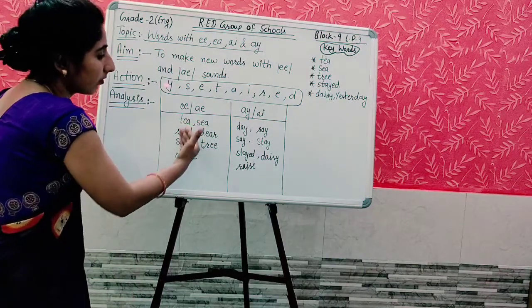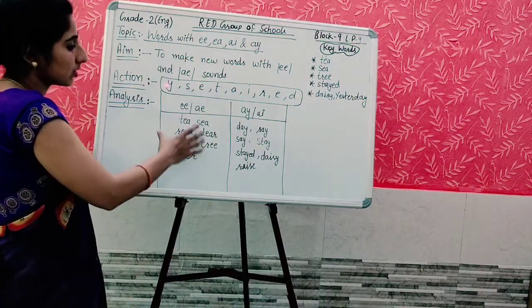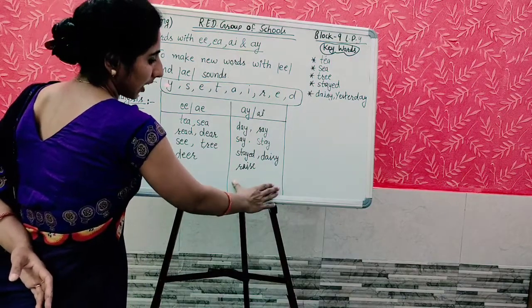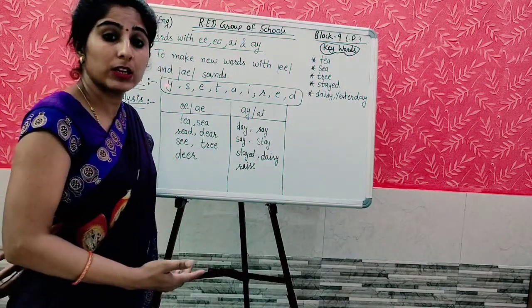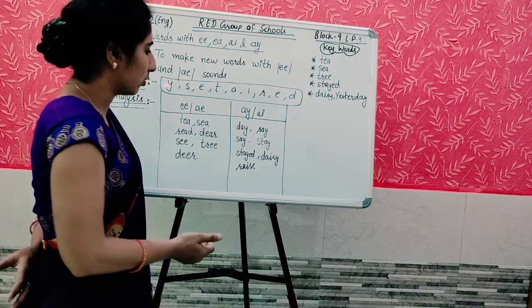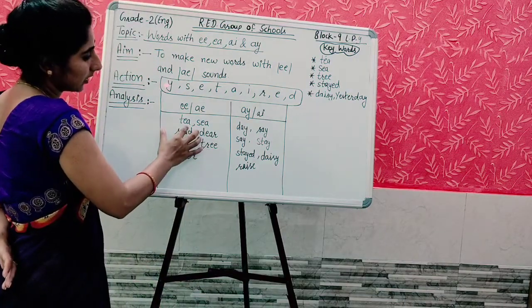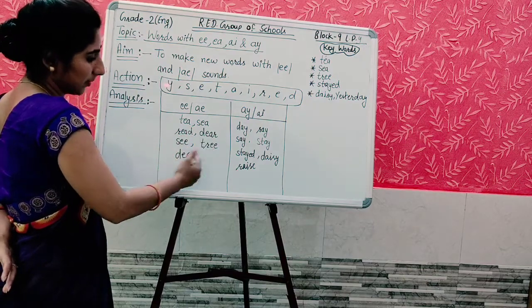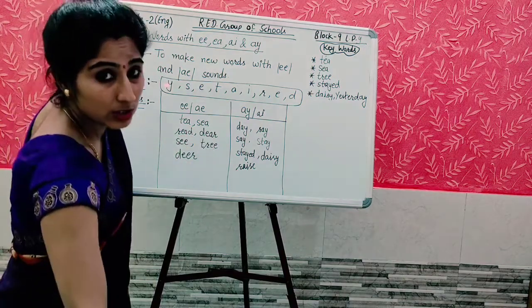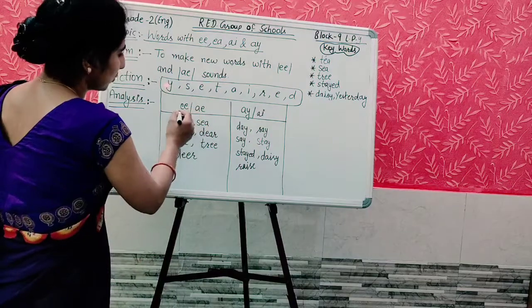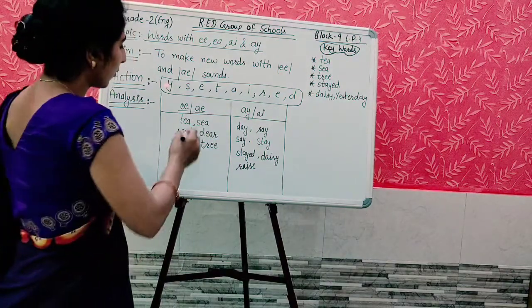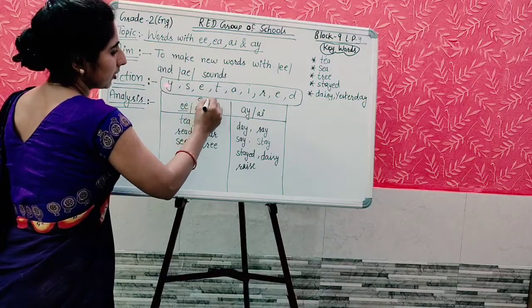In this we have written the words which are having the sound E, and here we have kept the words which are having the sound A. A-E sound means... T-E-A-T, C, read, dear, C, tree, dear. These words are spelled by using E-double-E or A-E, and the sound is of this one, double E.